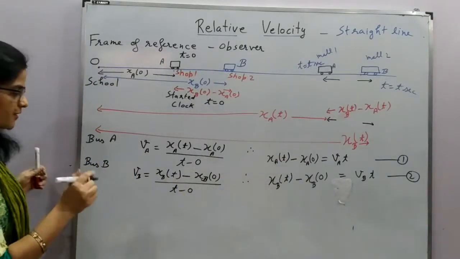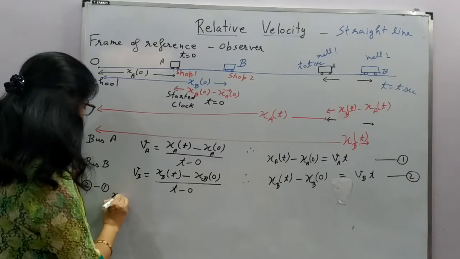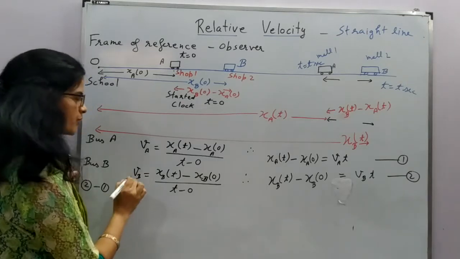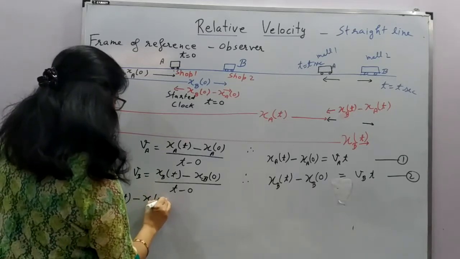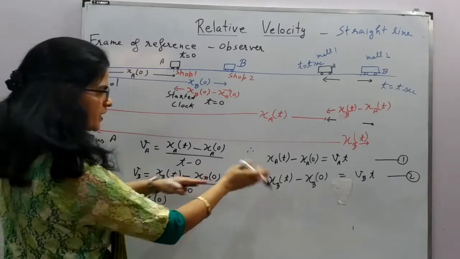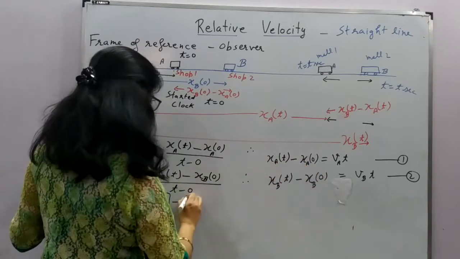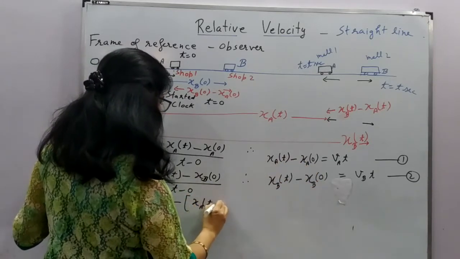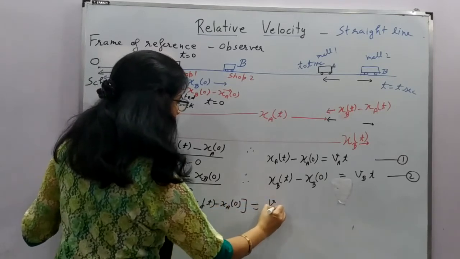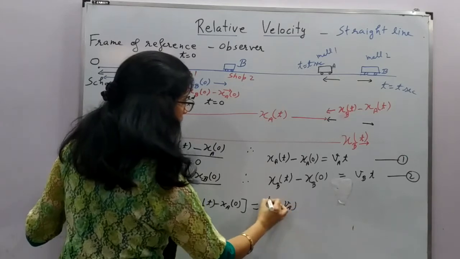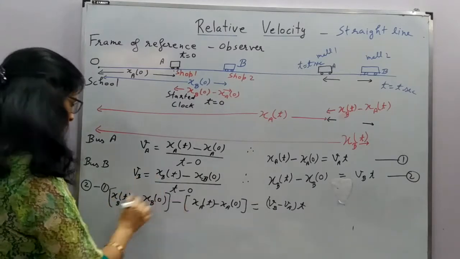If we subtract the first equation from the second, second minus first, what will it give? Let's write one extra step so that it is easy for you to understand. So this is left side minus left side. I will write the second term and then minus the first term: XB at time t minus XB at time 0 minus XA at time t minus XA at time 0 will be equal to VB minus VA into T. So if you look at this, we can rearrange it.